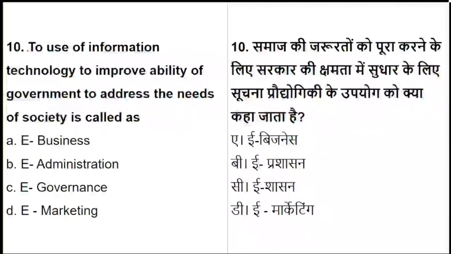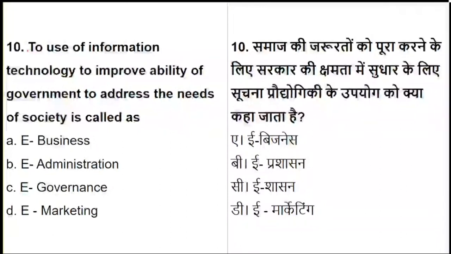Is it considered as e-business, e-administration, e-governance, or marketing? To use information technology to improve the ability of government to address the needs of society is called what?